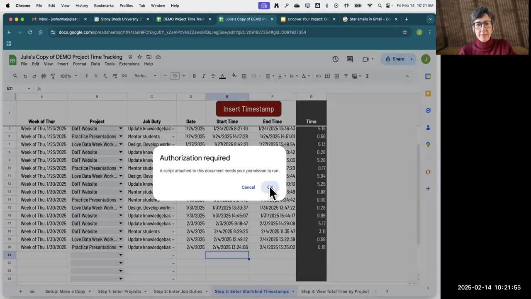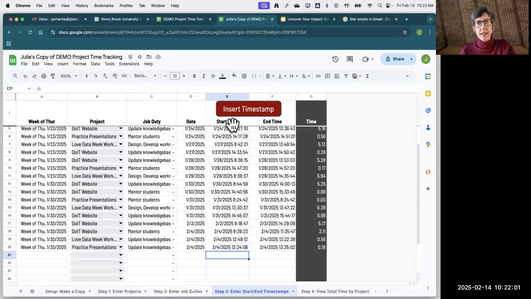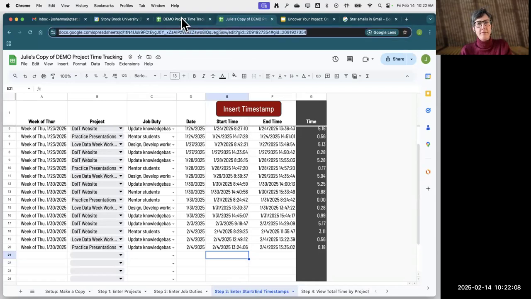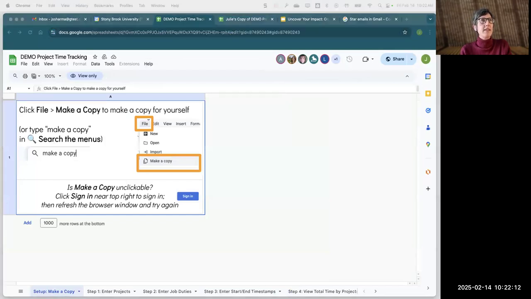The first time you run this, you need to authorize it. Oh, it doesn't like that. Did anyone else get that error when they clicked the timestamp button? The authorization required one? Yeah. Yes, I got that. You got that error too?